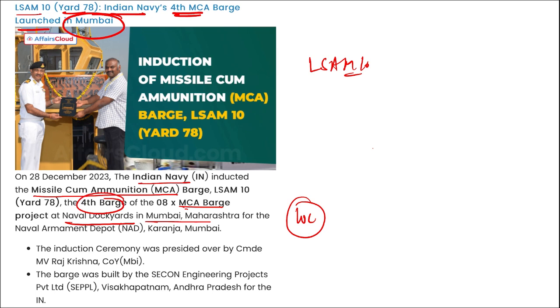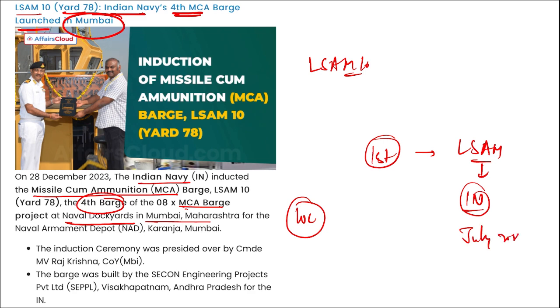Correct. Then next thing, remember, this is the 4th barge, right? The first barge of the series, LSAM-7, was delivered to the Indian Navy in July 2023. This is just for your knowledge. These barges are indigenously designed and developed by naval rules and regulations of the Indian Register of Shipping, and the model testing of these barges during the design stage was conducted at the Naval Science and Technology Laboratory in Visakhapatnam. Correct. And these indigenously crafted barges show the Make in India and Atmanirbhar Bharat initiatives of the government of India.